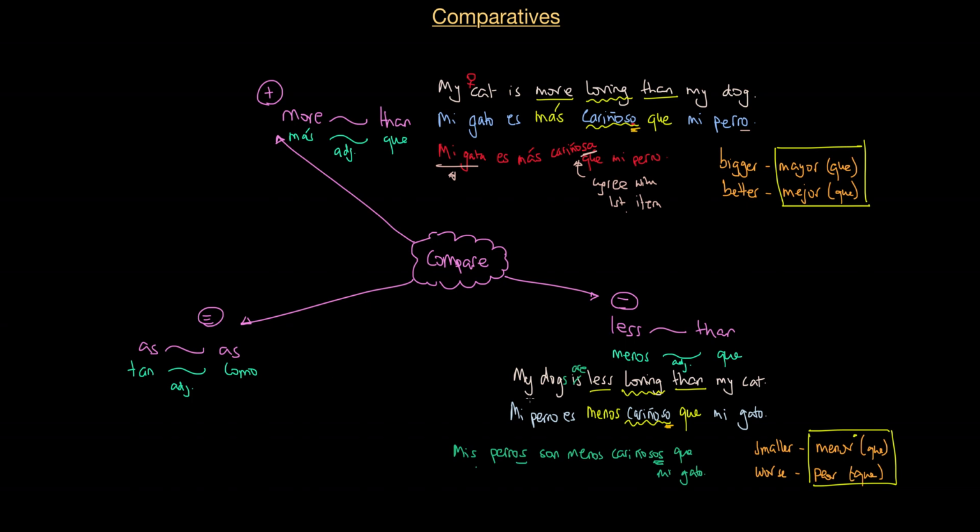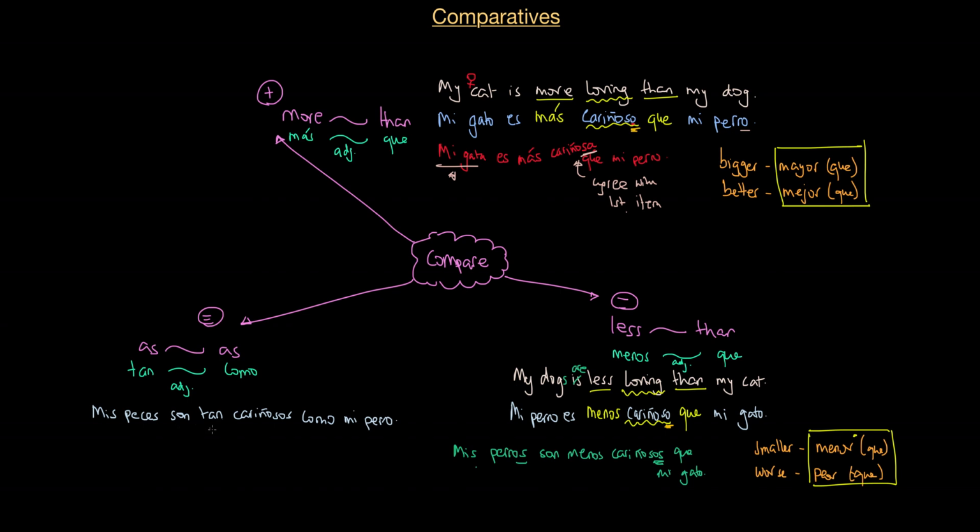So if I wanted to say that, for example, my fish are as loving as my dog, okay, it's a particularly unloving dog, I would say that mis peces son tan cariñosos, and notice how I'm using here the plural because I'm talking about more than 1 fish, como mi perro.